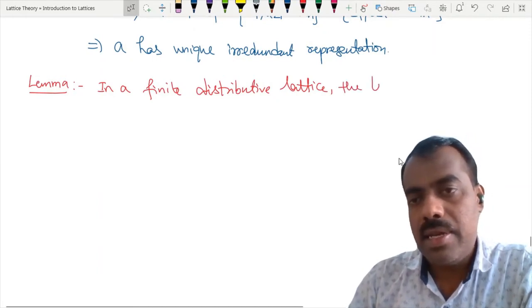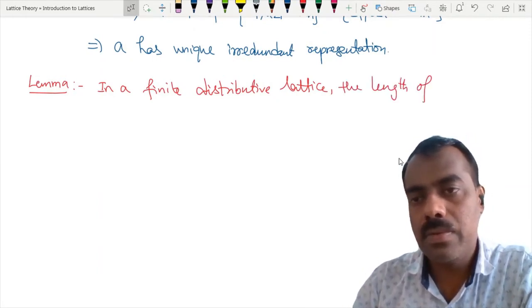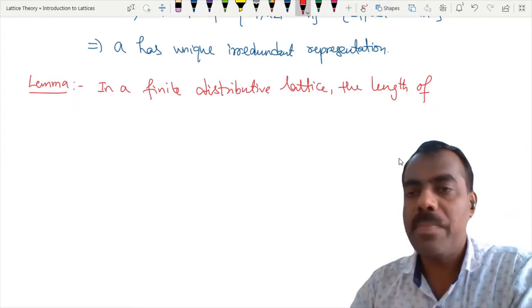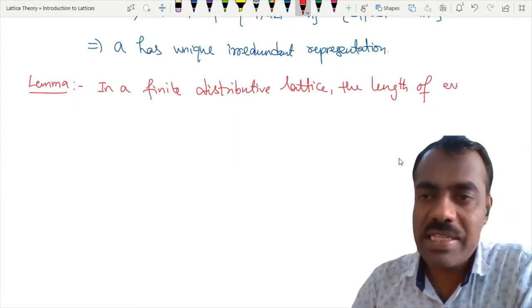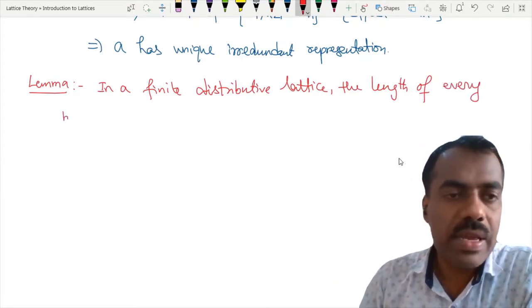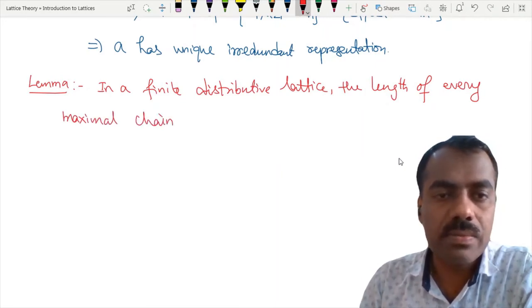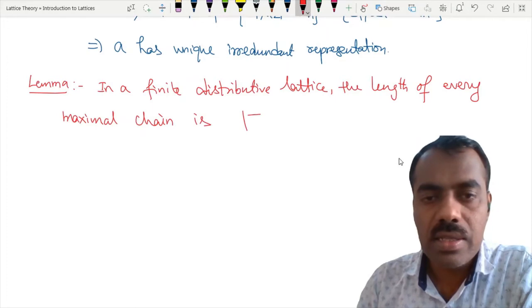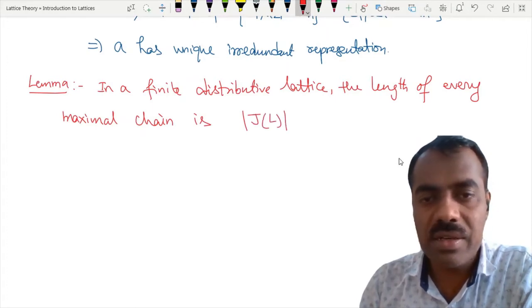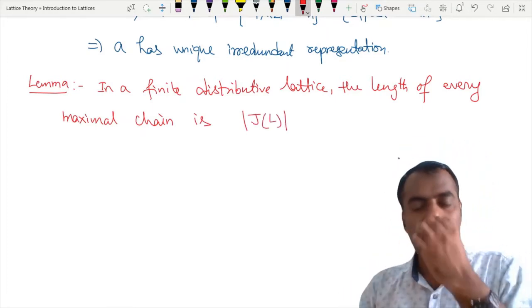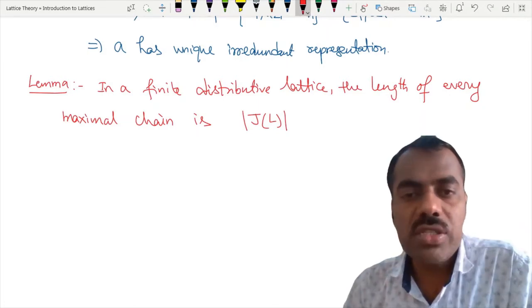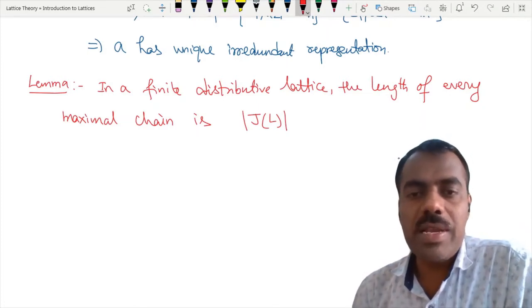the length of every maximal chain is the number of elements of J(L). What is J(L)? J(L) is the set of non-zero join irreducible elements.